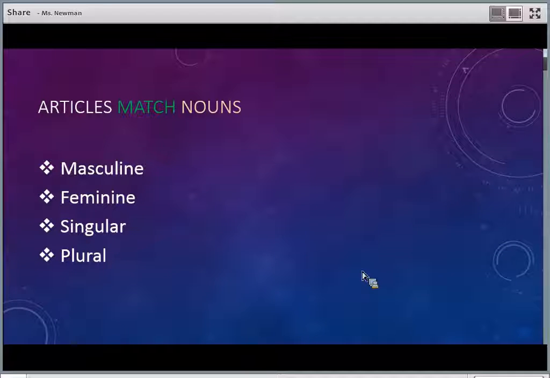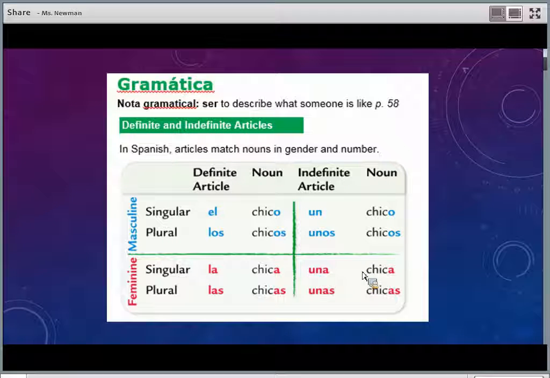Articles also match the nouns in the same ways we just talked about. Okay, here's the one with the articles. So the articles come at the beginning before, right? The boy, the boys. The girl, the girls. So if it's plural, you're going to be adding an S. You pay attention to whether it's singular, plural, masculine, or feminine. And then here, this gives the indefinite articles. So a boy or some boys, a girl, and some girls. Make sure they match those endings. Notice how they're highlighted here for you.